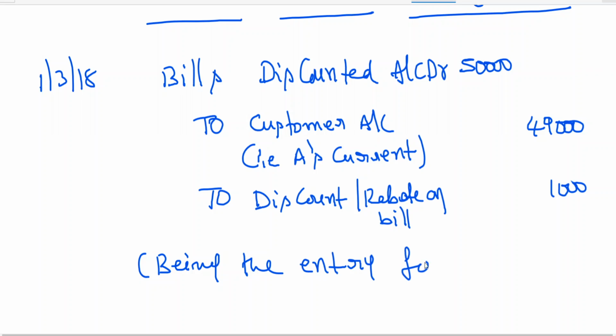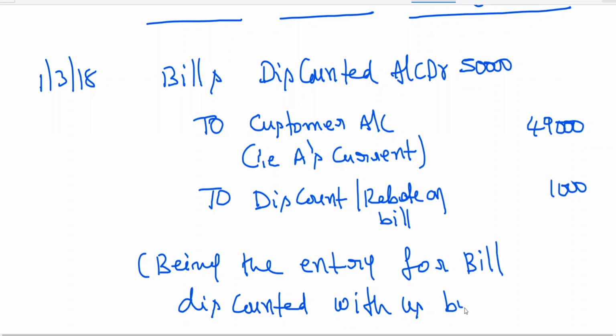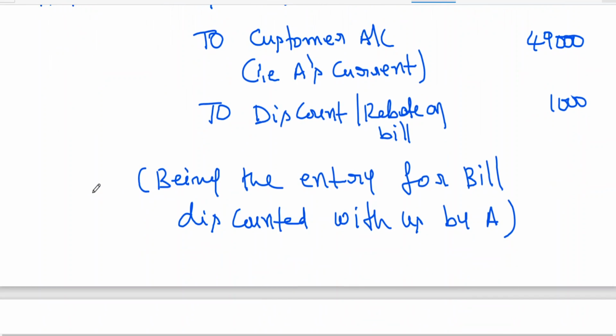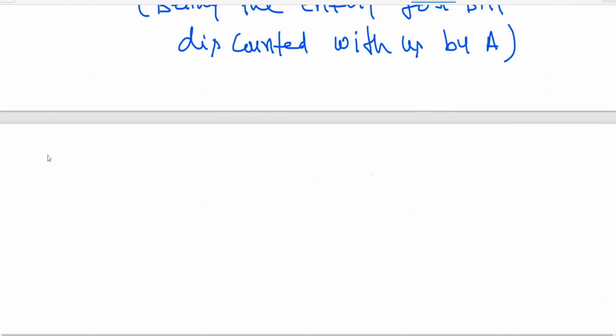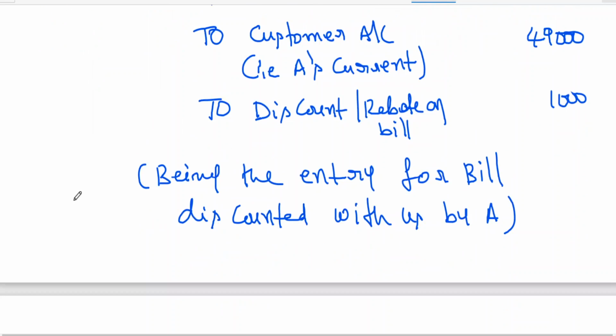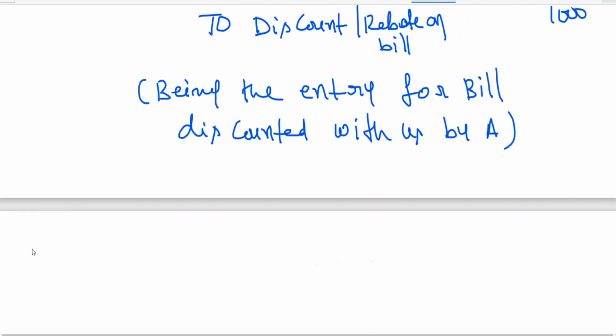In the entry for bill discounted with us by A. Next, on the due date. What is the due date? Tell me, what is the due date? 1st March. After 1st March, due date is 3 days, 2 months, no? 4th May 18. Now he'll be writing your customer account